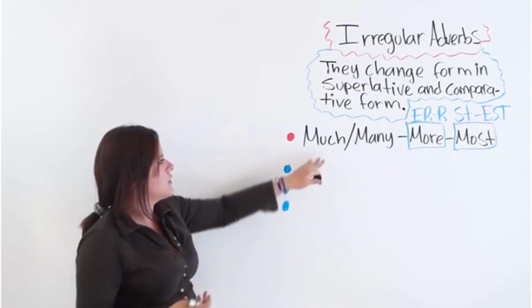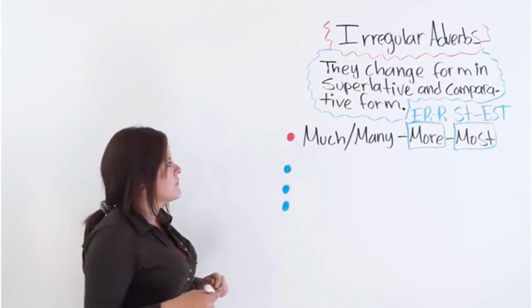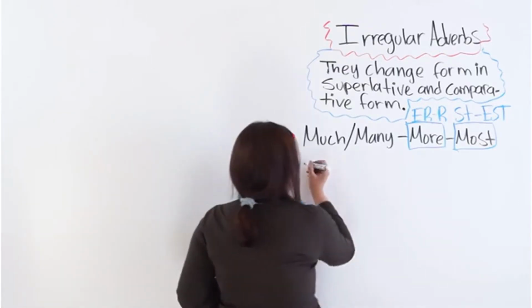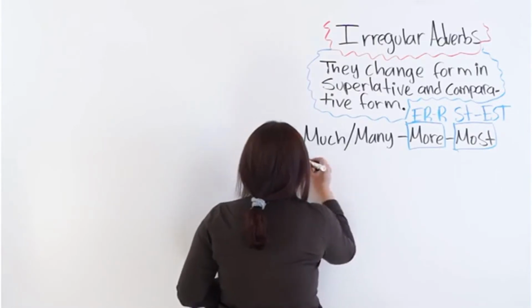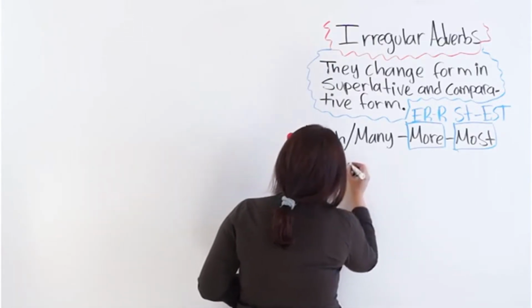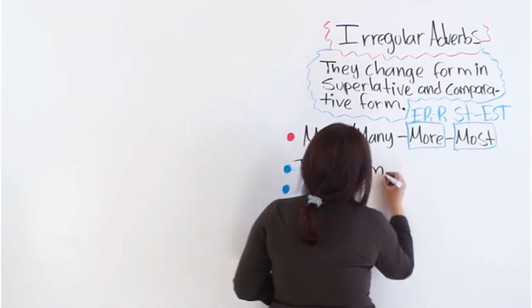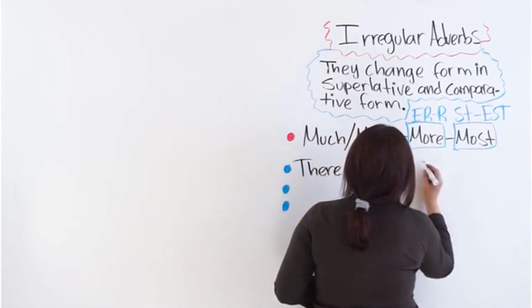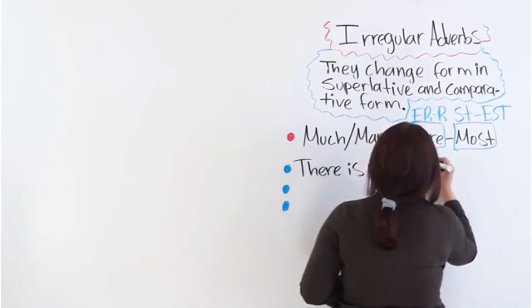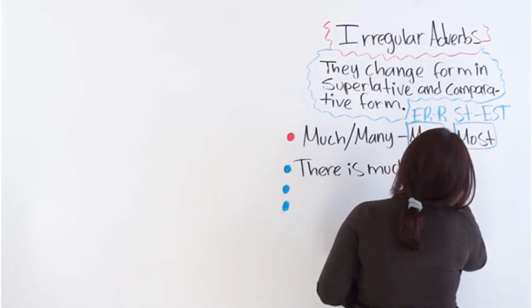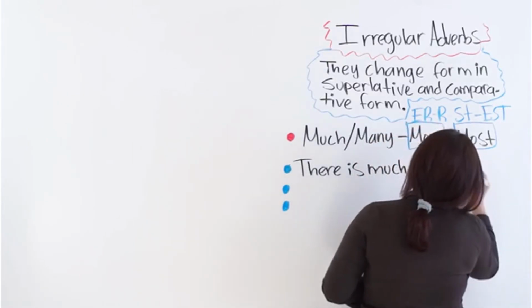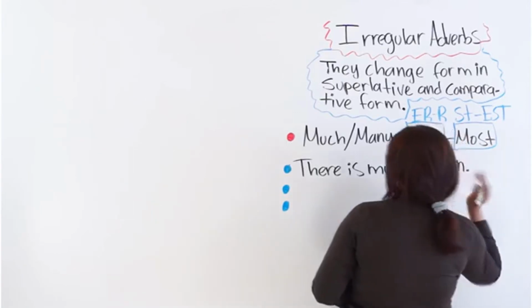We will do one with much. There is much pollution. Okay?